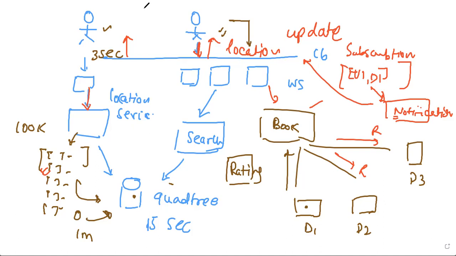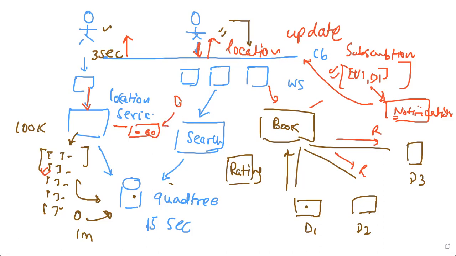Cool. You can read up on quad trees, read up on WebSockets, read up on regional distribution of data, read up on subscription models like Kafka, because this subscription service will register the subscription and spawn a consumer on a queue which is fed by this location service, right?